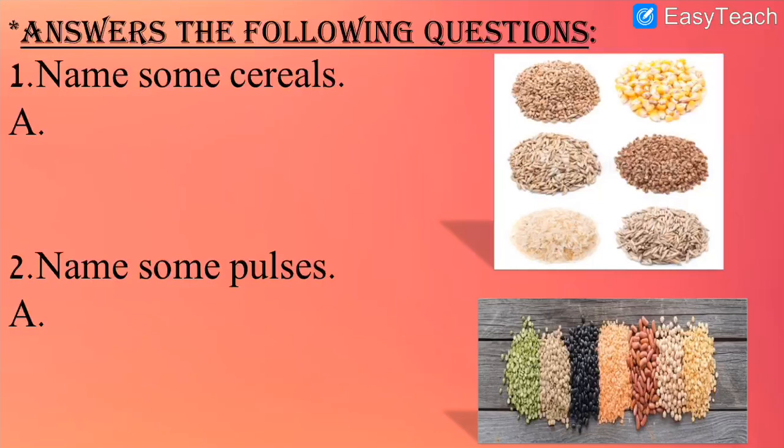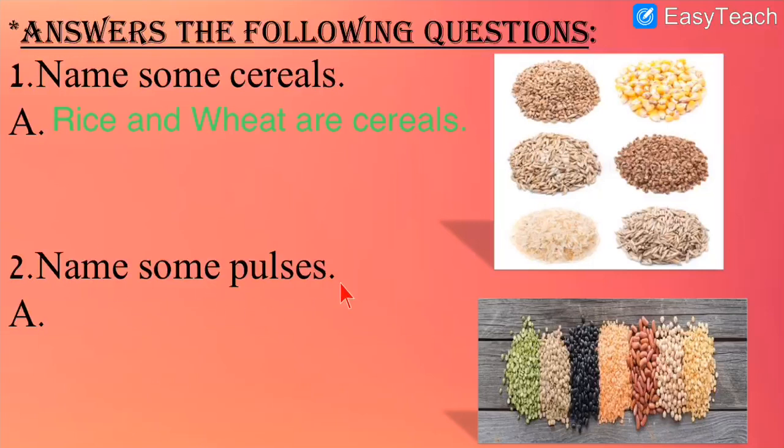Let us write the answer. So as you can see on your screen, I have written the answer. Rice and wheat are cereals. What is the spelling? R-I-C-E, rice, W-H-E-A-T, wheat. These 2 are the examples of cereals.